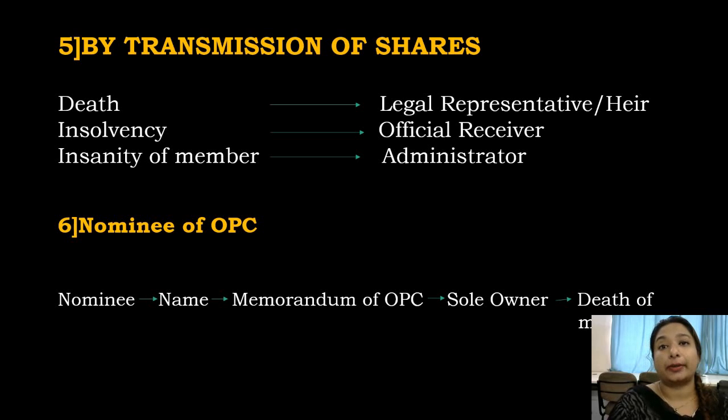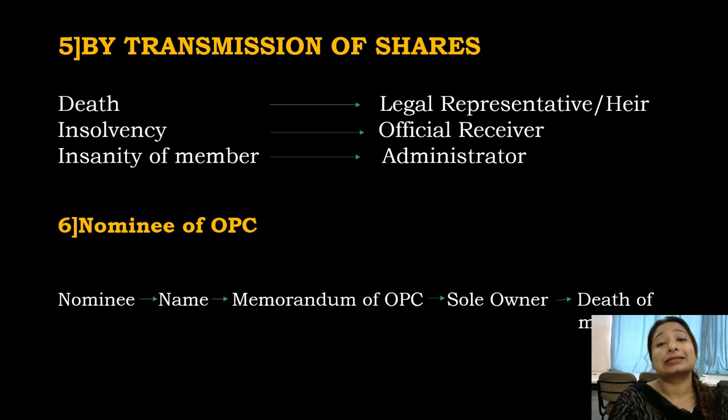the company cannot depend upon the one member. If the one member faces any of the extreme conditions in life, like insanity, insolvency, death, in that situation he should have someone behind to look after his business, and that person is known as nominee. So the person appoints the nominee already when he is registering the company, and the name of the nominee should be mentioned in the memorandum of association of that one person company.